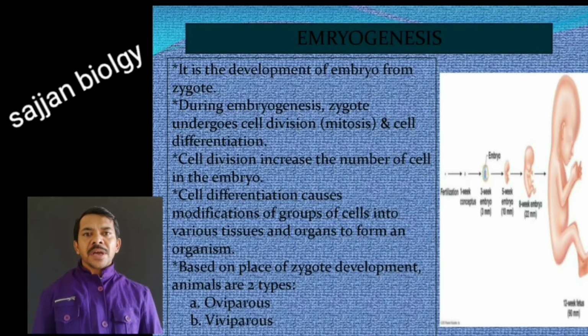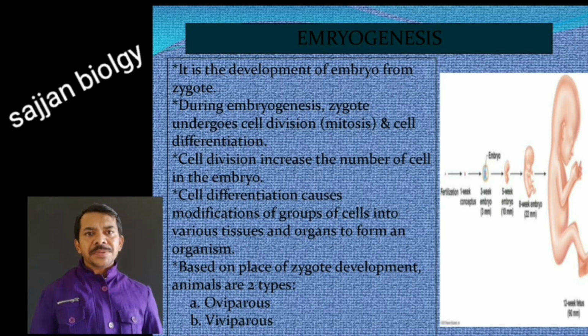And next you can see embryogenesis. Again the name very clearly explains it: embryo formation. So here after the zygote, the embryo forms and develops. It is the development of the embryo from the zygote.